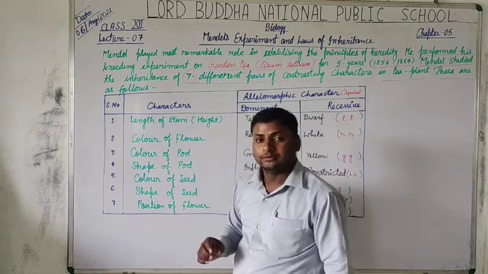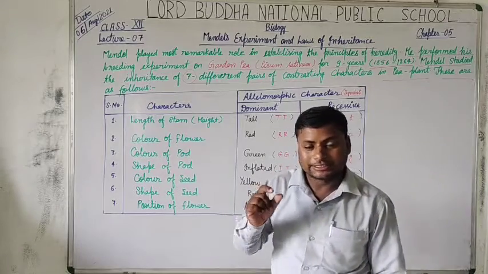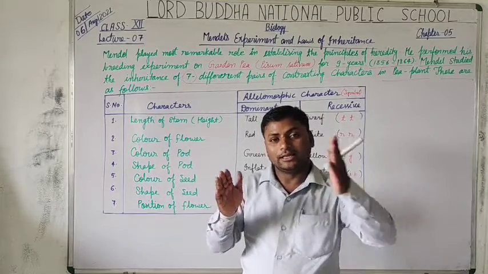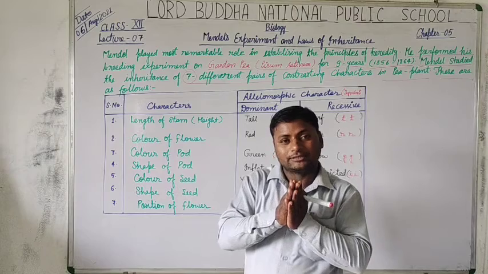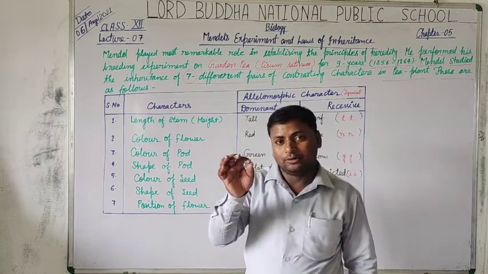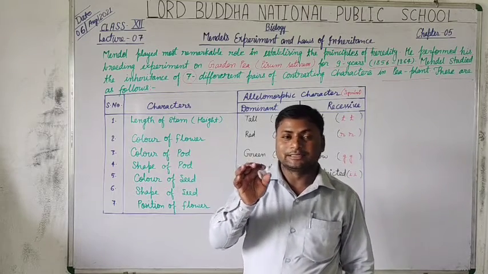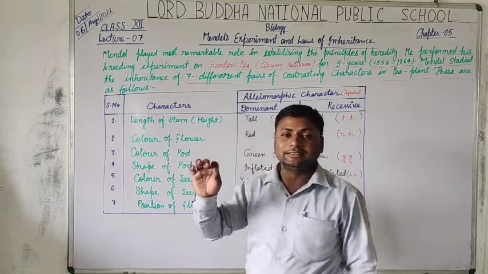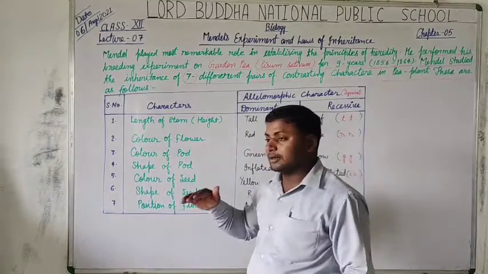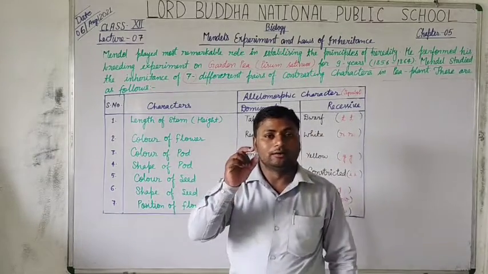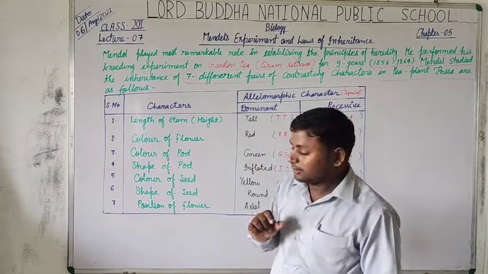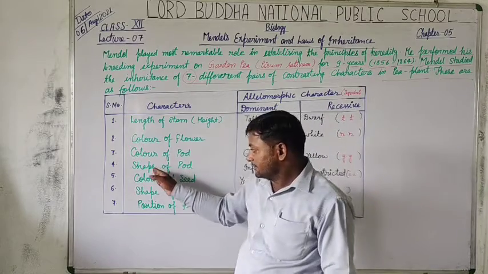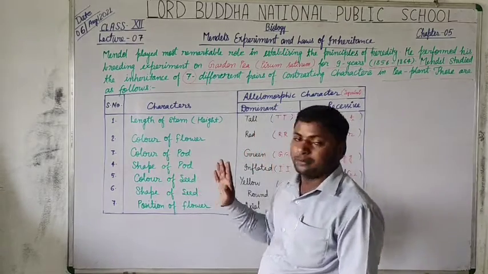Shape of pod. How is the shape of pod visualized? Either inflated, it means compressed, which has very small seeds inside, or the seeds are well developed, which depends upon the shape of the pod.